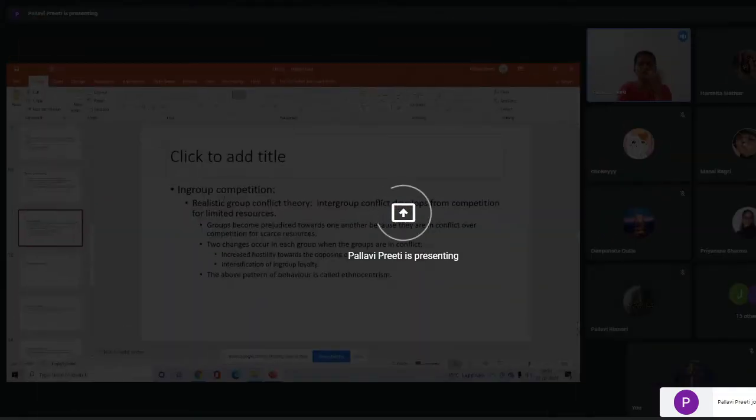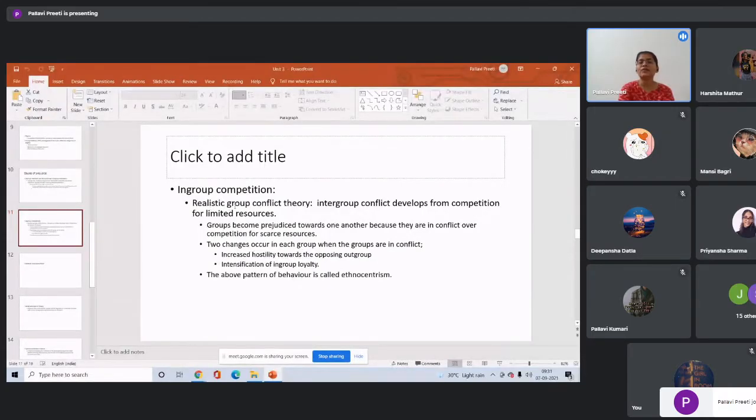In-group competition, right, and within that we have the realistic group conflict theory. Intergroup conflict develops from competition for limited resources. For example, this prejudice or stereotype happens, and this is one of the reasons behind it. There are limited resources. We are not talking about the national level, but at times you may have competitions, right?